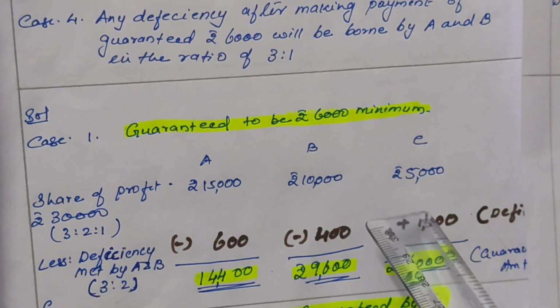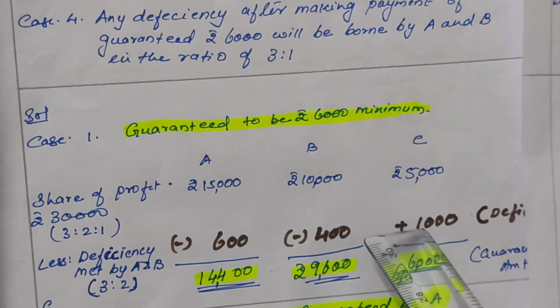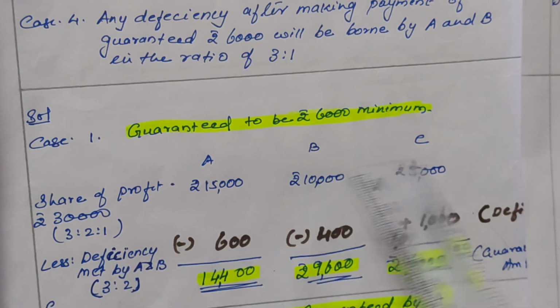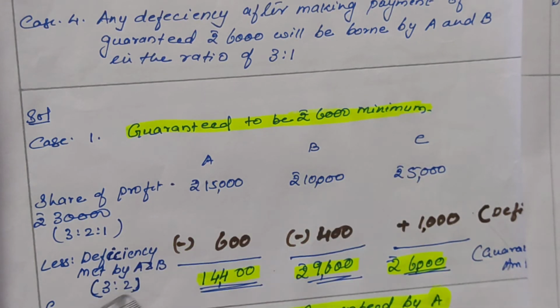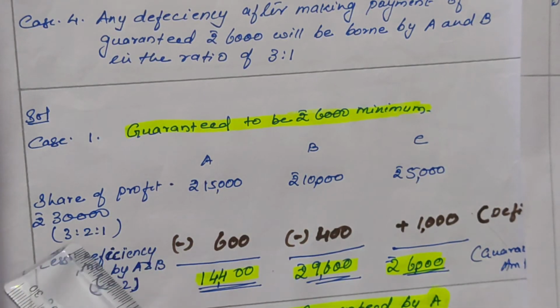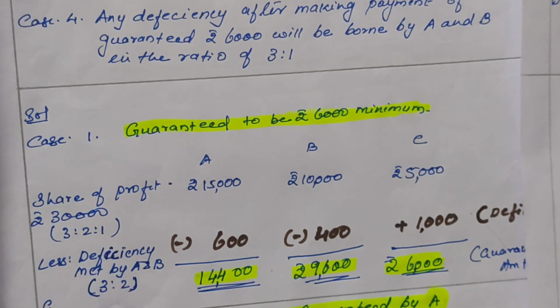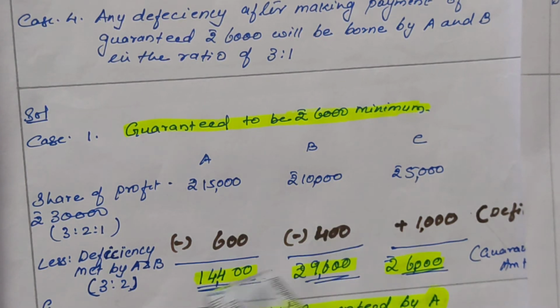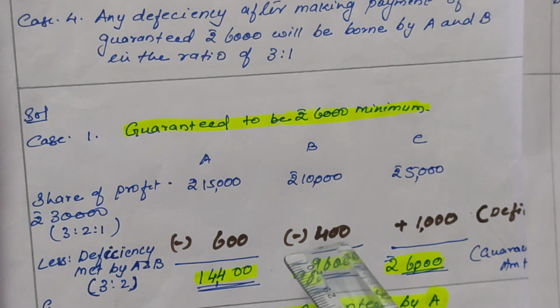So here 1,000 is the deficiency. A will be giving to C 1,000 into 3 upon 5, their profit sharing ratio being 3:2. So 3 upon 5, that is 600. B will be giving 1,000 into 2 upon 5, that is 400.